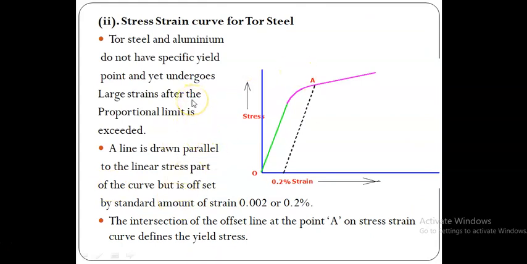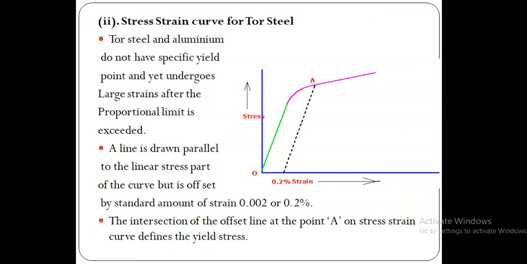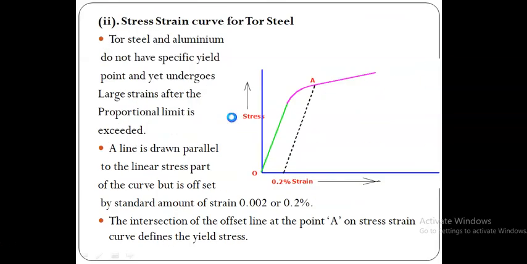So far we have discussed the different ranges of stresses, loads and points on the stress strain curve of a ductile material. Next, let us see the stress strain curve for tor steel. This is also one of the types of steel, which is used for engineering purposes, construction and other purposes.